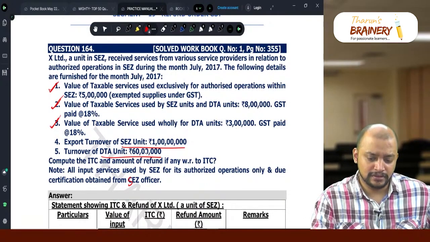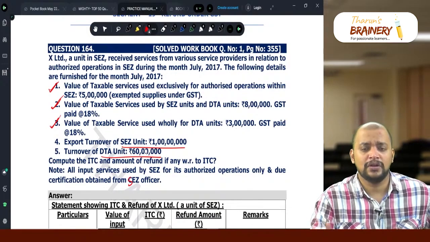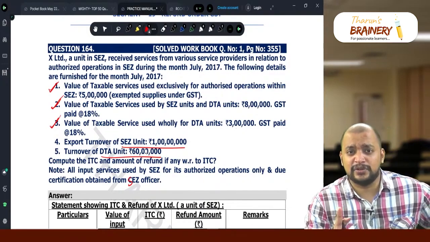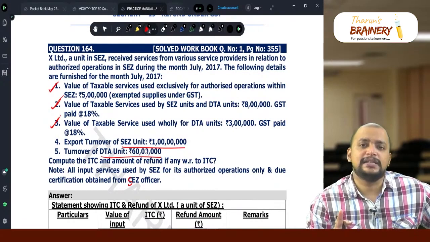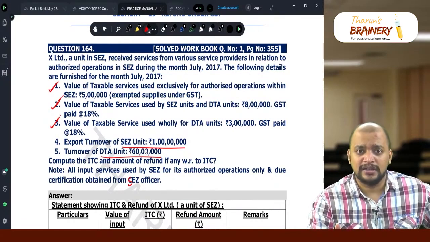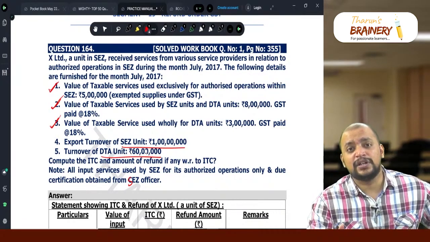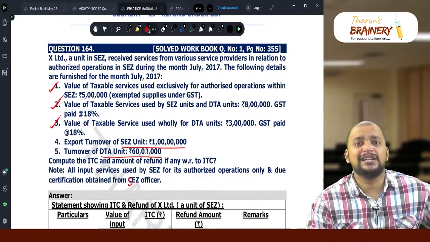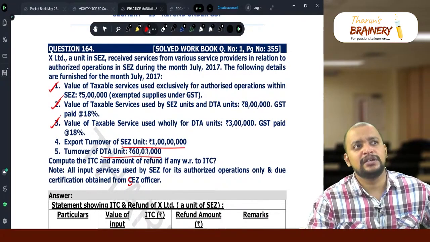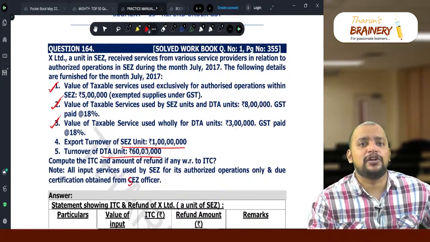Because we have the SEZ and the DTA together. The SEZ unit will have one registration, and the DTA unit will have another registration. What is an SEZ unit? What is a DTA unit? There is a notified area called SEZ.